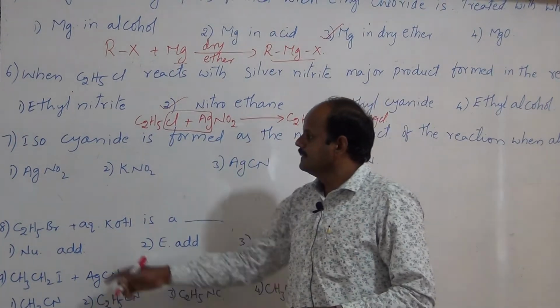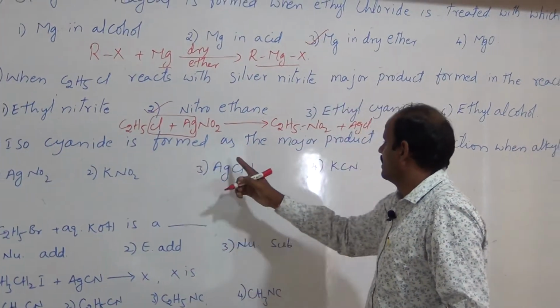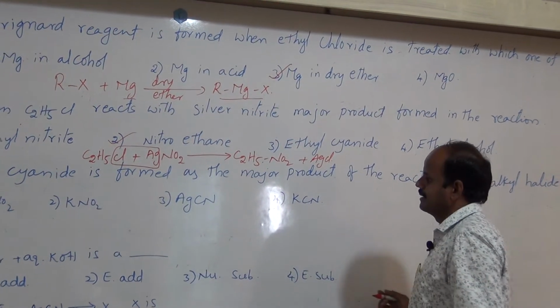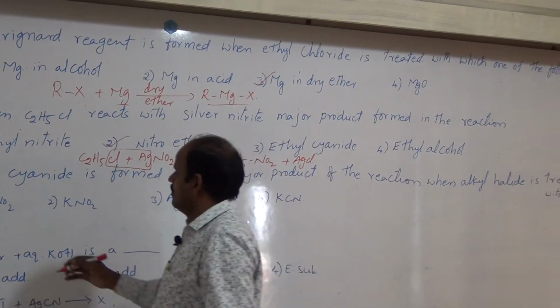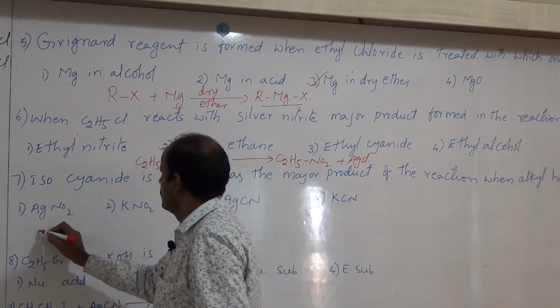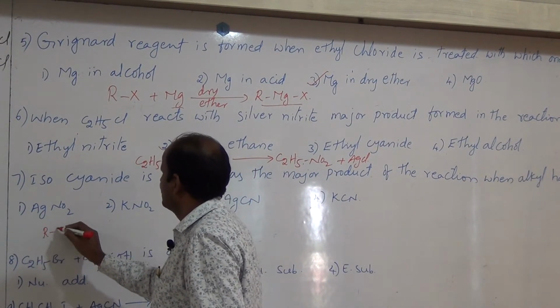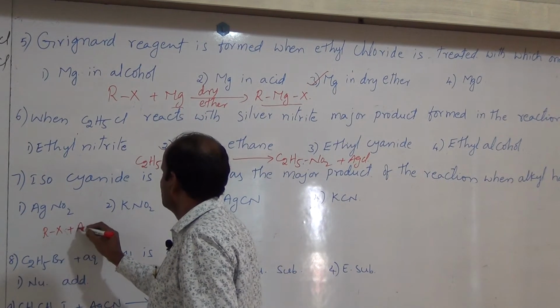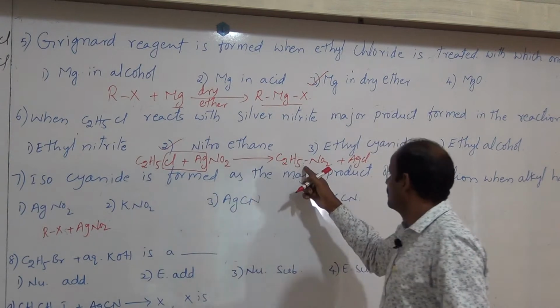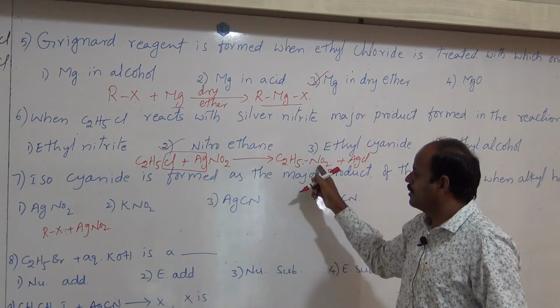The next bit. Isocyanide is formed as the major product of the reaction when alkyl halide is treated with? So what is given first? AgNO2. When alkyl halides react with AgNO2, we discussed it just now. What happened?